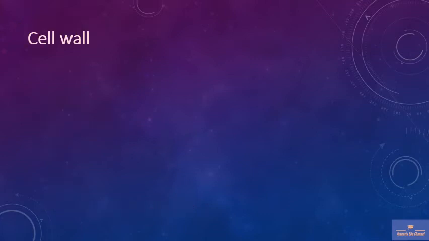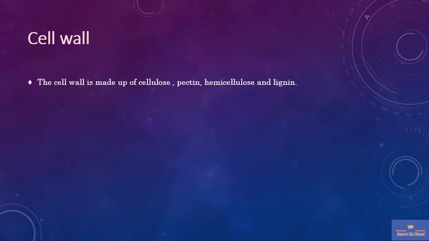Now we talk about the cell wall. The cell wall is the outermost structure present in the plant cell. It is a dead and rigid layer. The cell wall is made up of cellulose, pectin, hemicellulose, and lignin. There are two types of cell wall: the primary cell wall and the secondary cell wall.